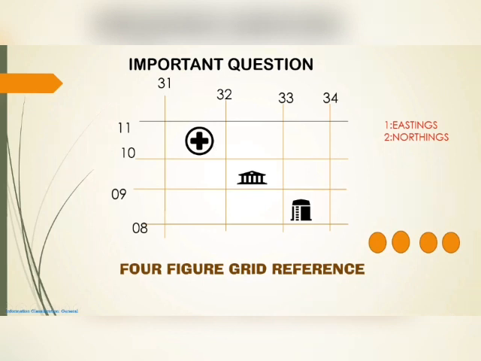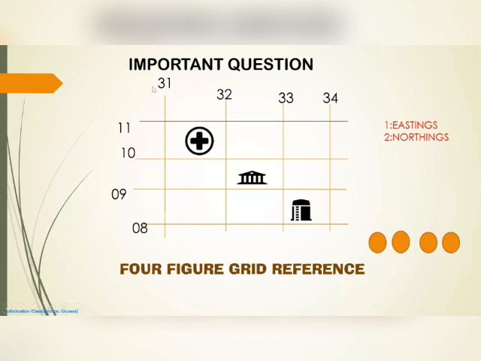Okay, for finding the four figure grid reference, keep one important thing in mind. First we take the value of eastings, then we take the value of northings. Four figure means four numbers, two for each. Suppose I write 3108, I get four figures here.